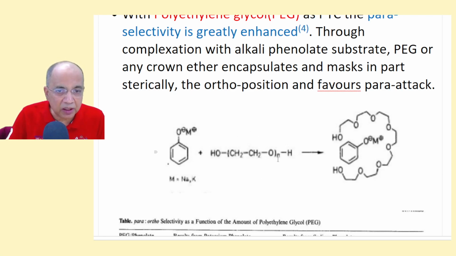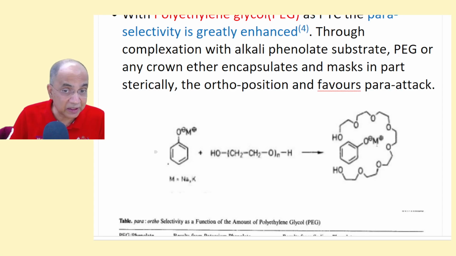Now the polyether is a long chain, partially encapsulates or masks the ortho positions, leaving the para position more free than the ortho position. As a result, this ion pair is stabilized. This is a must.